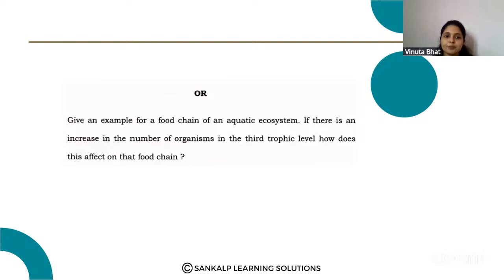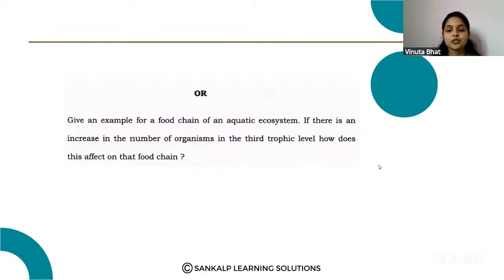Next question. Give an example for a food chain of an aquatic ecosystem. If there is an increase in the number of organisms in the third trophic level, how does this affect the food chain? So that you have to explain.